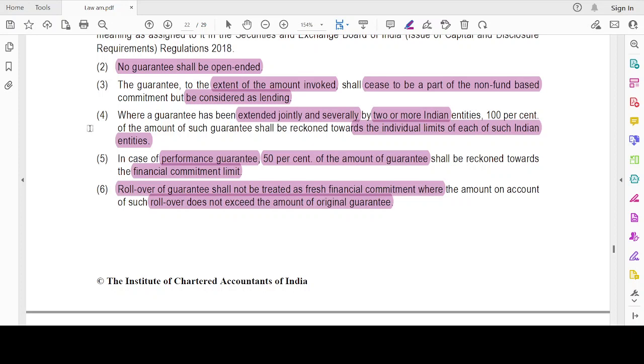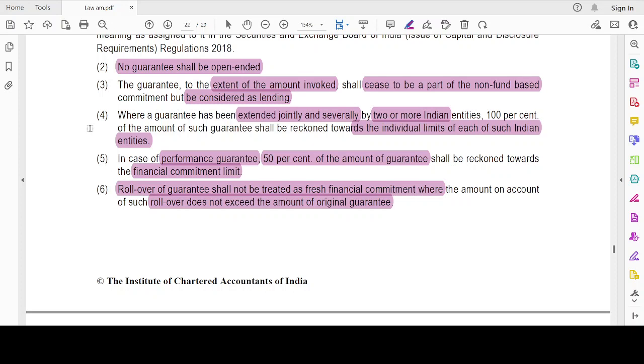Say, for example, a guarantee is being given for 100 crores. Company X has a financial commitment limit of 120 crores, and company Y has a financial commitment limit of 80 crores. Then the maximum possible guarantee could be only 80 crores and not beyond that. Okay, so 100% should be within the individual limits of each of the particular joint entities.